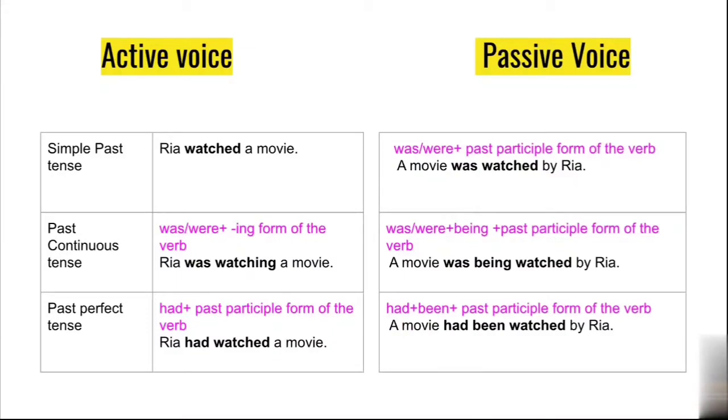Was or were plus past participle form of the verb. A movie was watched by Riya.